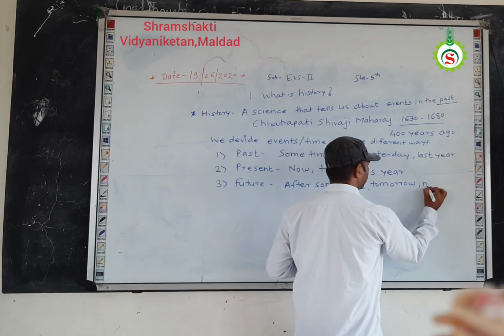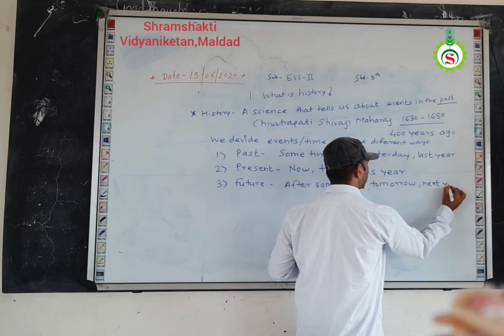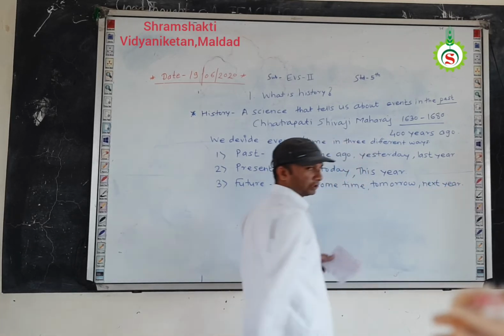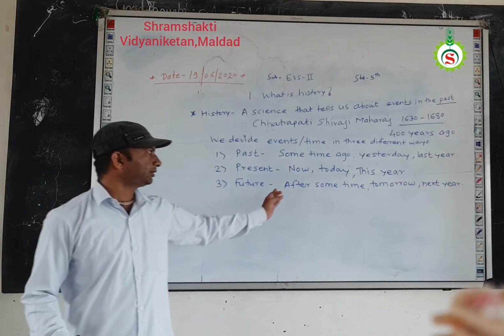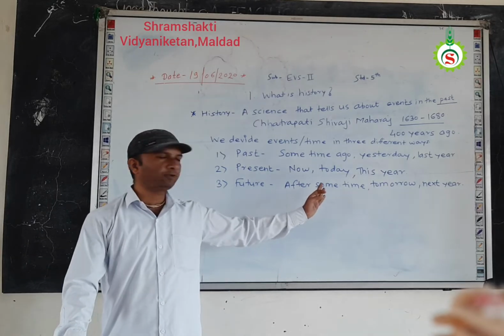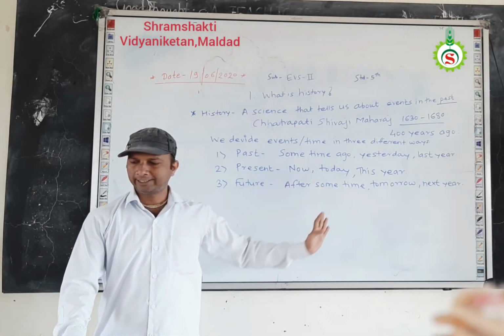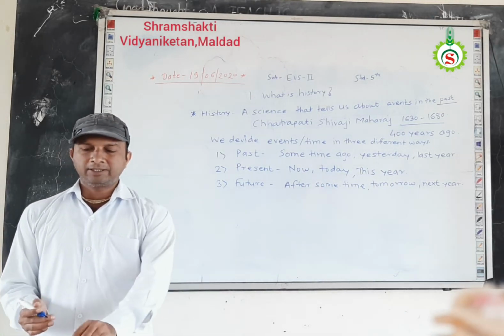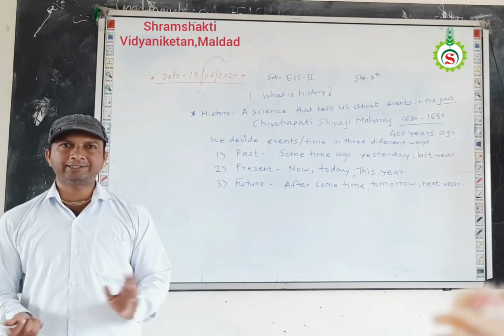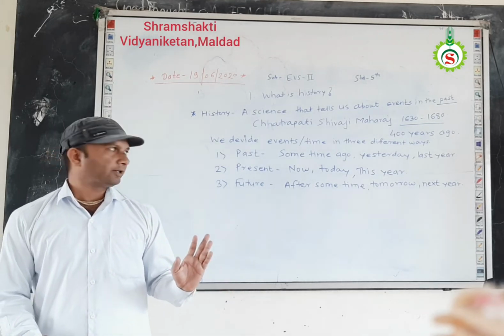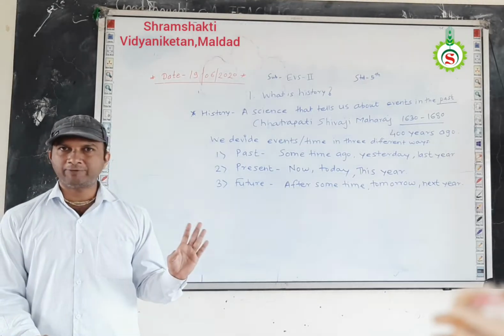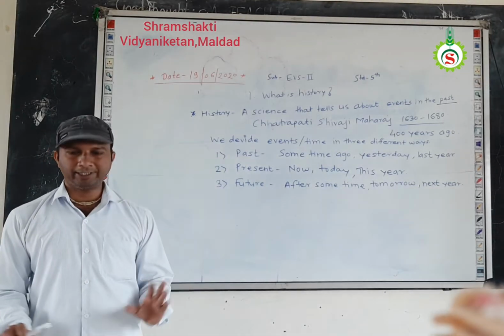Next year, etc. So for explaining the future event, we use such type of word. After some time, tomorrow, next year, etc. Okay, means by using such type of words in the sentence, we are able to know whether the event is future event or past event or present event.